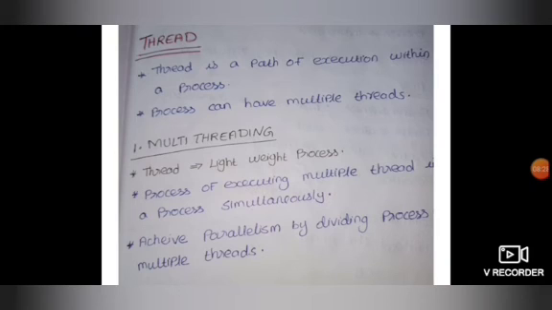Consider the example of a process having 3 threads. These 3 threads will share the code as well as the data. But these threads require a separate stack as well as separate registers for each of them. So in total we require 3 stacks as well as 3 sets of registers for the 3 threads that are executing in a single process.